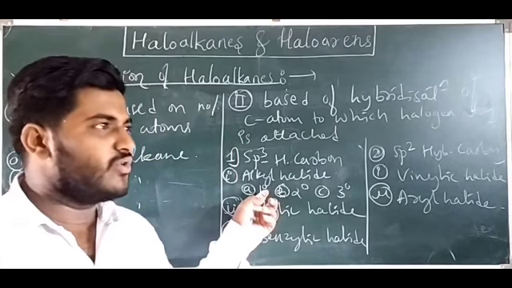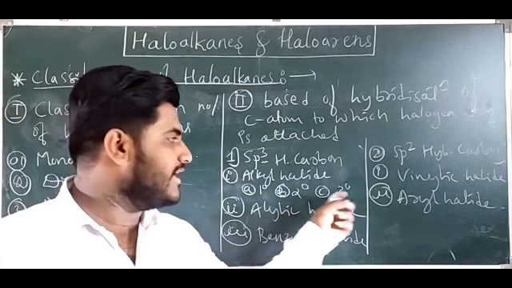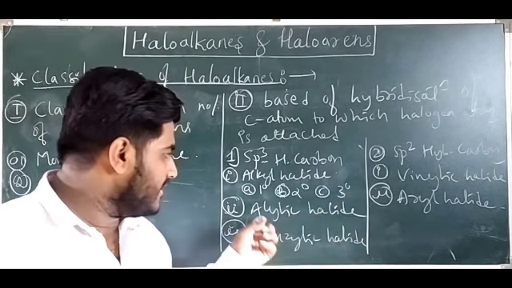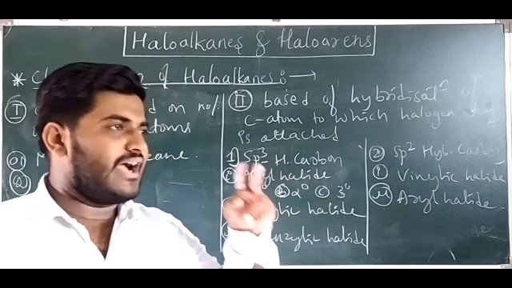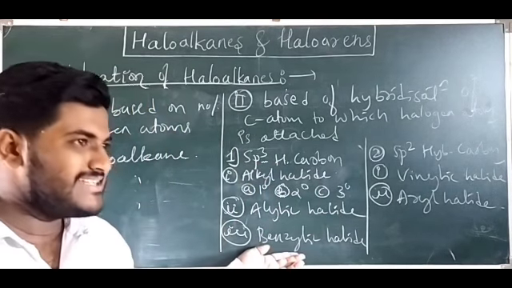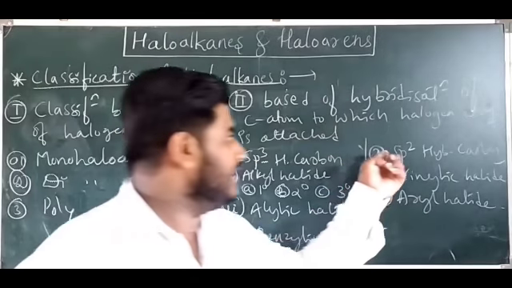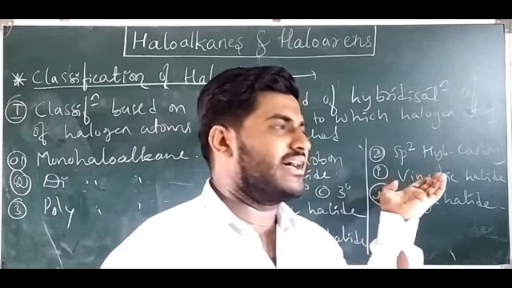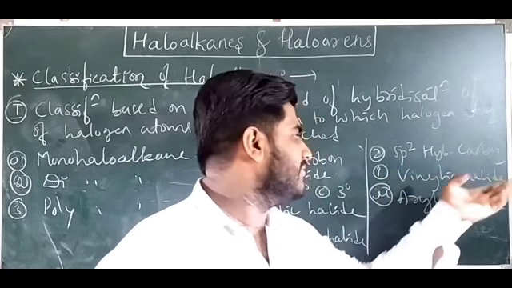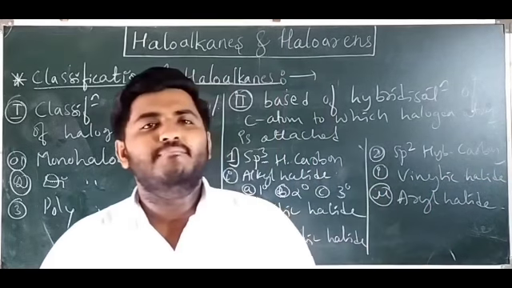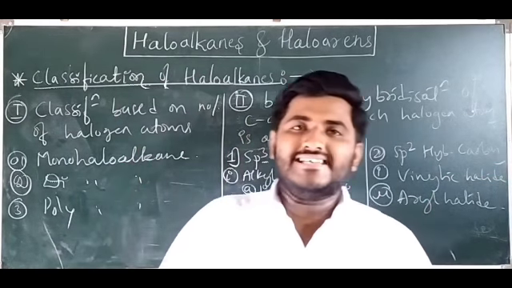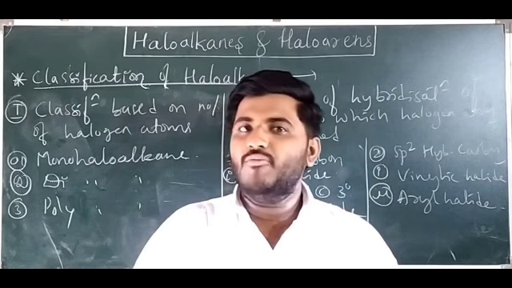Primary means only one substituent, secondary means two, tertiary means three. Allylic halide means next to the carbon-carbon double bond. Benzylic halide means next to the benzene ring. Vinylic means on the carbon-carbon double bond. Aryl means directly on the benzene ring. So this is the classification of haloalkanes. I hope you understood, guys.